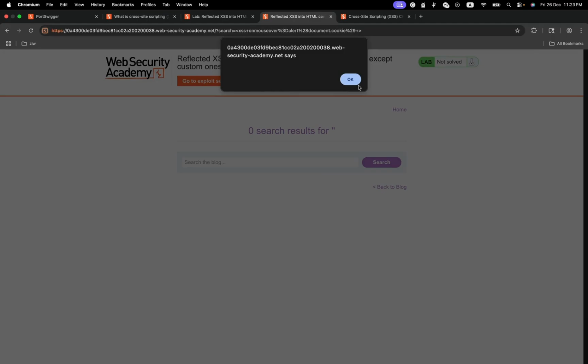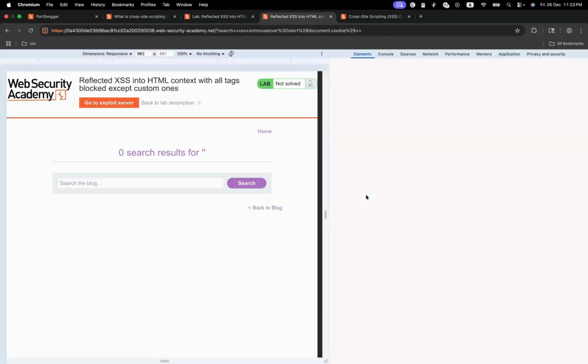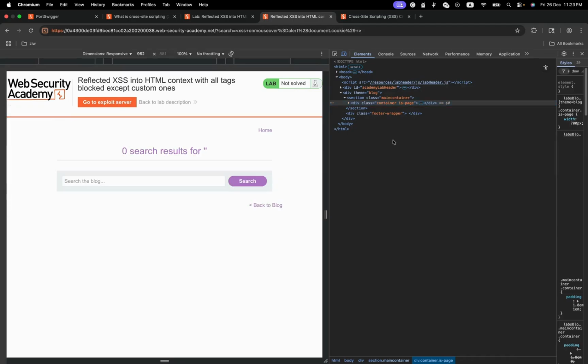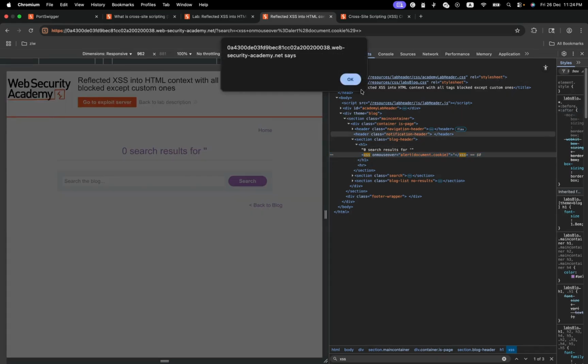Yeah, you see? On mouse over. So if we inspect this page and we do XSS, you can see that our custom element was added here. So when I hover, that happens.